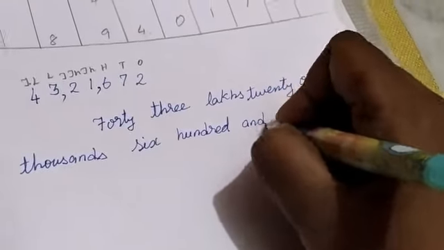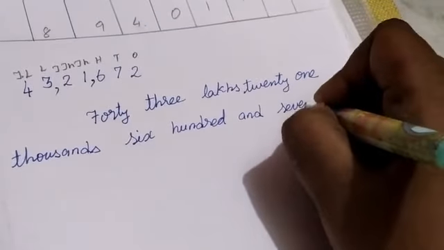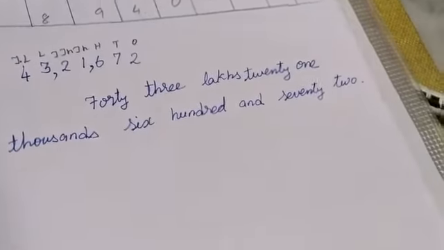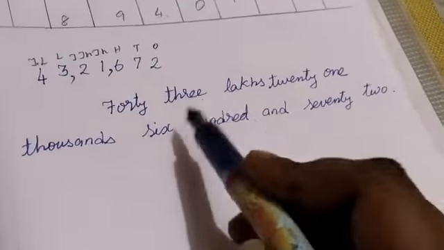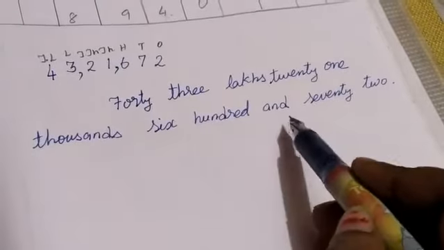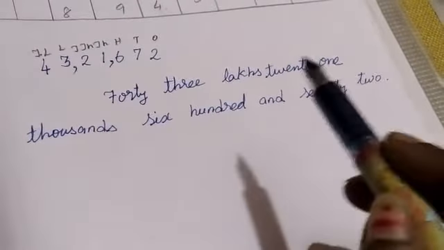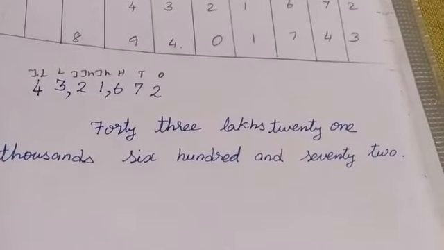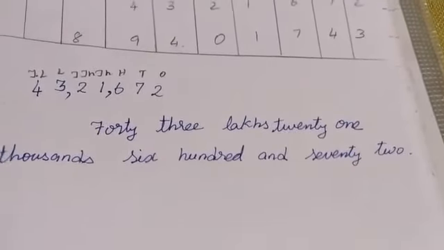And, A-N-D. And 70, S-E-V-E-N-T-Y. 72, T-W-O, 2. Now we may read it once again. 43 lakhs 21,672. Using place values and periods, we may put the comma and write in spelling.